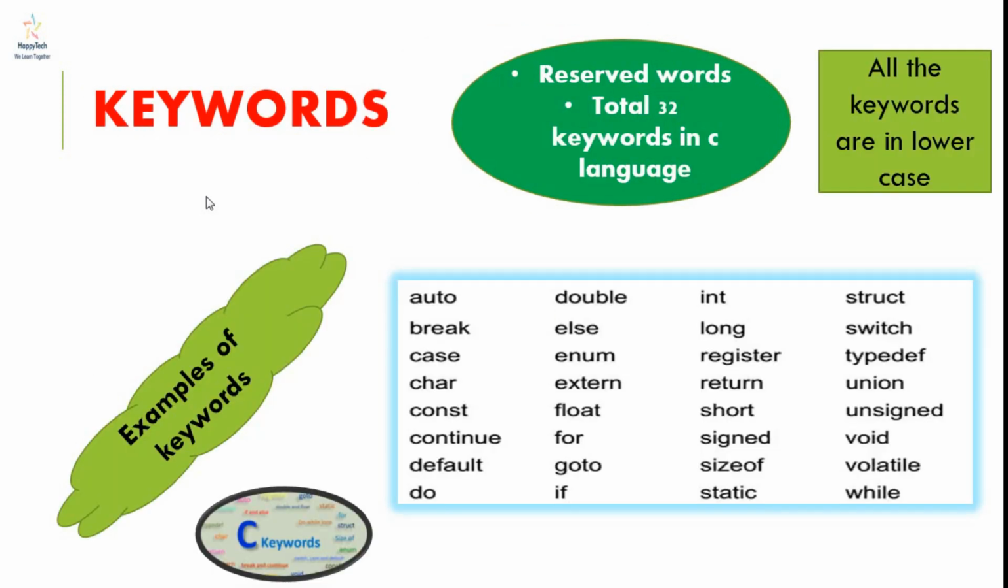So what are keywords? Keywords are the predefined words in the C language and they are known as reserved words, and there are a total of 32 keywords in C language. The main thing is that all the keywords are in lowercase. Examples of keywords are auto, break, else, and all these are examples of keywords.